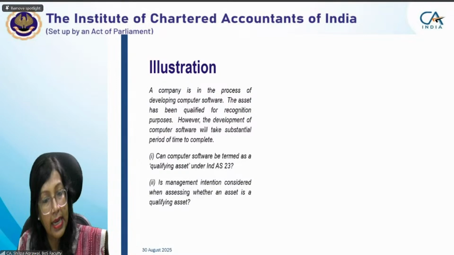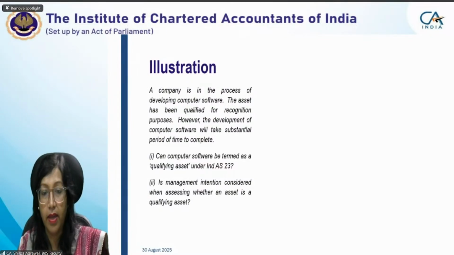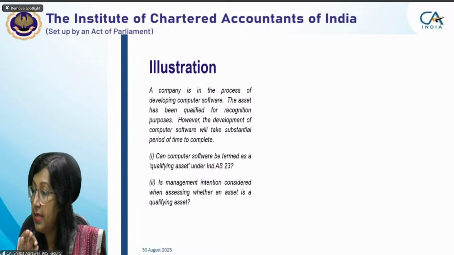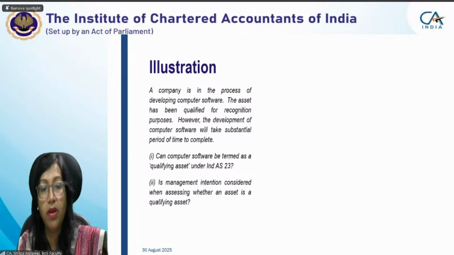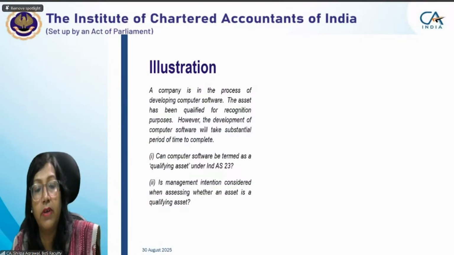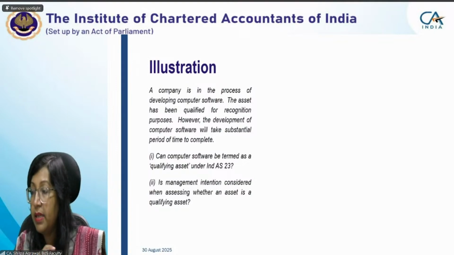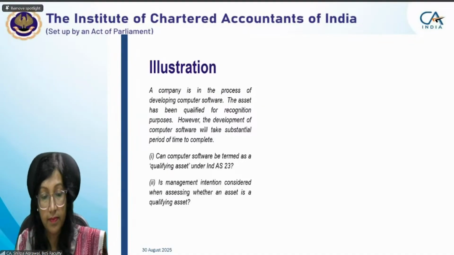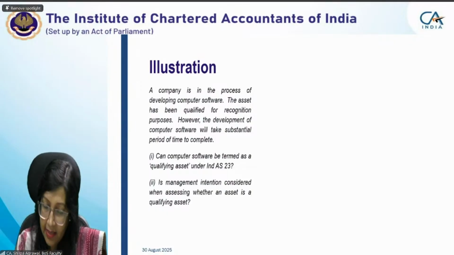Another example, a company is in the process of developing computer software. The asset has been qualified for recognition purpose. However, the development of computer software will take a substantial period of time to complete. Let me first tell you, a qualifying asset may be a tangible asset, may be an intangible asset also. So here, though computer software is an intangible asset, as per the scenario given, it will take a substantial period of time to complete. So whether there is any borrowing we have taken for its development, whatever cost we are incurring on those borrowings, will it be capitalized or not? Then we will capitalize it, ma'am. Yes, ma'am. It will be capitalized.